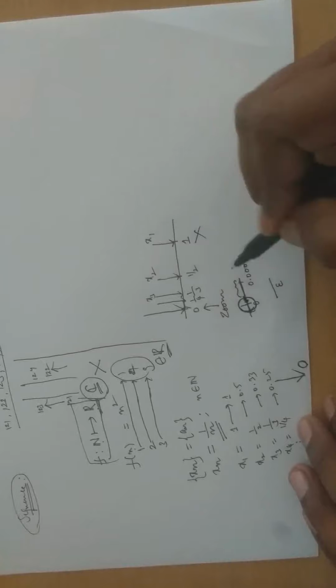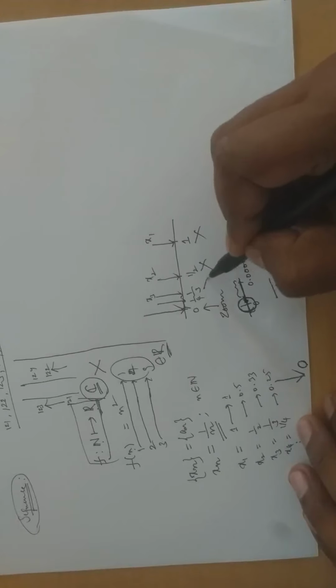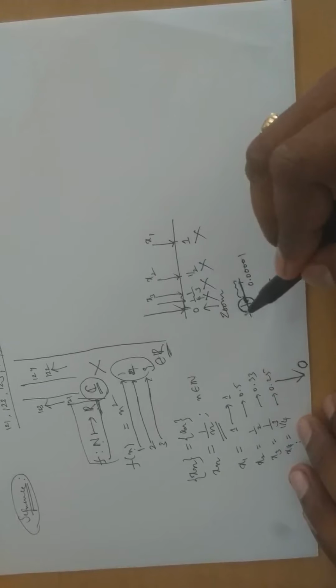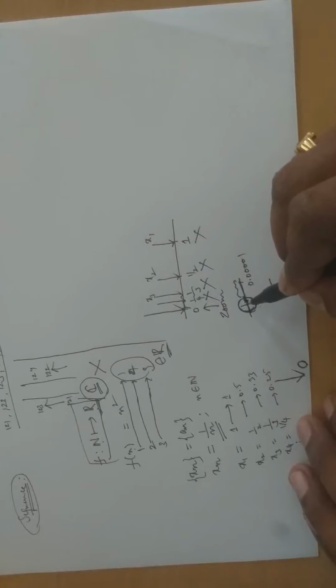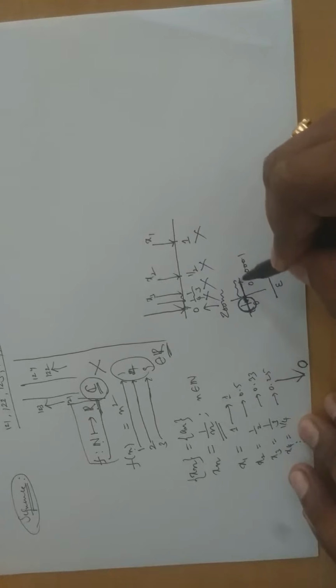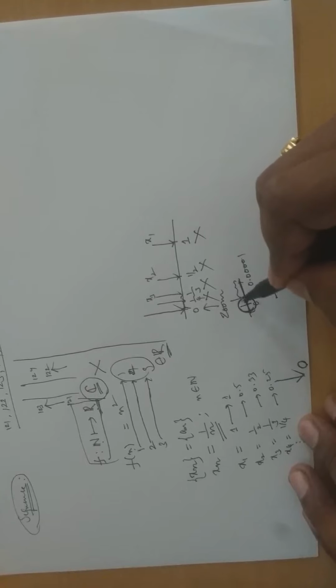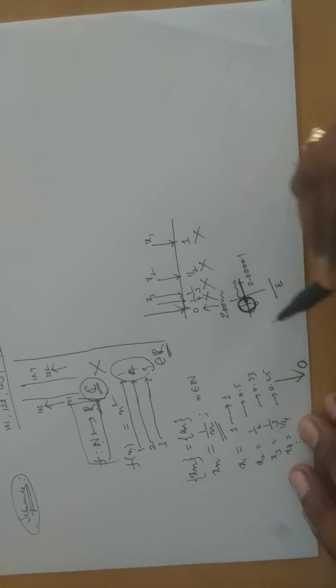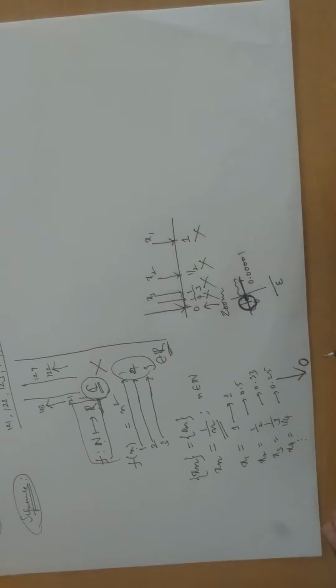Like 1 is left out, 1 by 2 is left out, 1 by 3 is left out, 1 by 4 is left out. Whereas if you just stand at 0, after finite terms, all the other terms will be captured by that ball which you had drawn. That is called the notion of convergence.